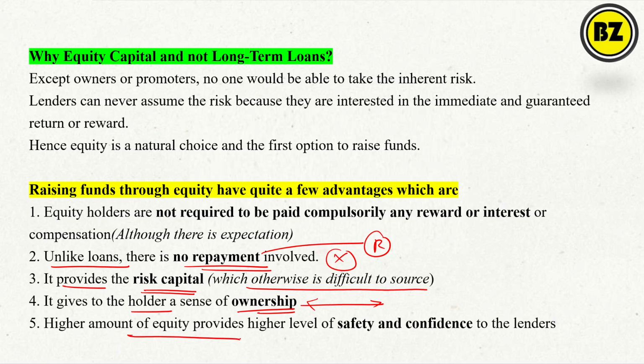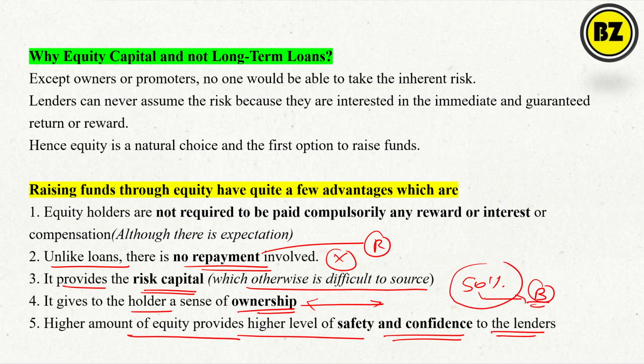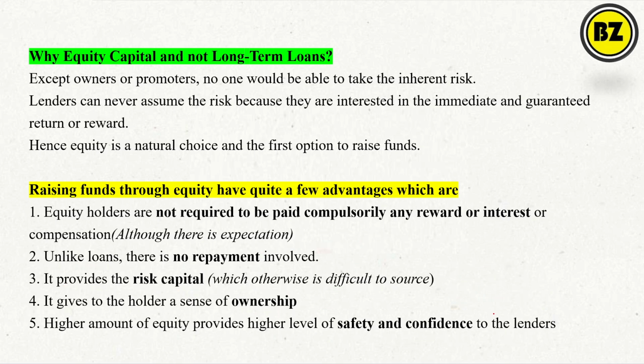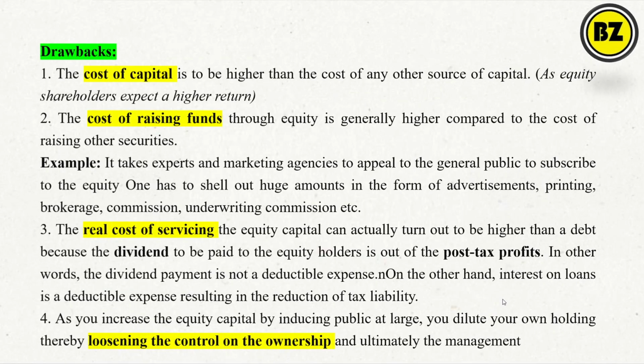A high amount of equity provides a higher level of safety and confidence. Obviously, the more the equity, the more the safety and the more the confidence to the lender. For example, if I am holding 50% ownership in the company and I approach the bank for a loan, the bank will say, oh, he is the promoter, he has 50% ownership, so he is a good person, give the loan. He is holding a big portion of the company. Like that, it gives confidence to the lenders.